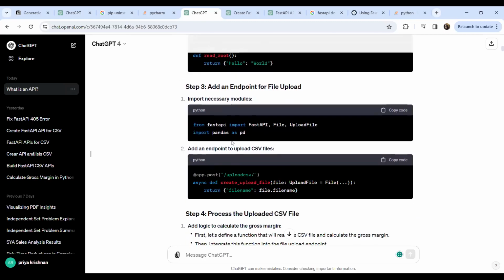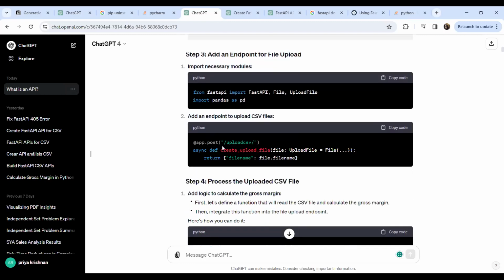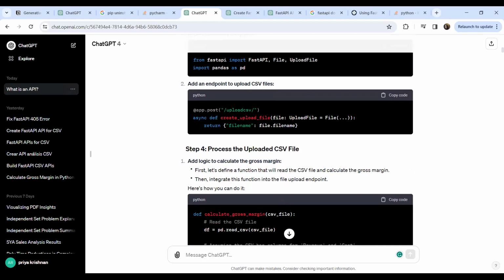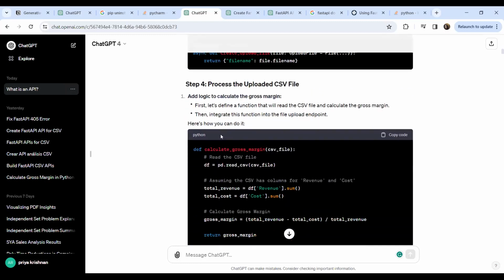And then I proceeded with adding an endpoint to the file. What it basically did was import all the libraries needed, FastAPI and pandas. And then here comes an endpoint. This is the POST endpoint to upload the CSV file, and this is the syntax. Until now I was confused, because there were dots here, and I wasn't sure whether I had to modify it or change the code here. So I just gave it a try.